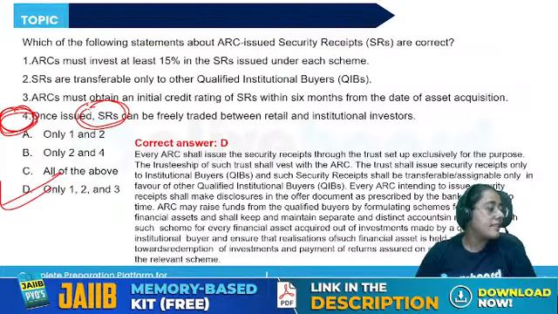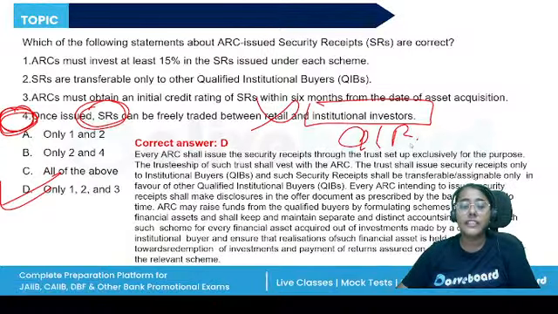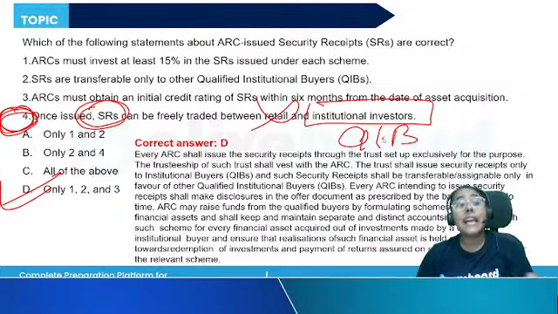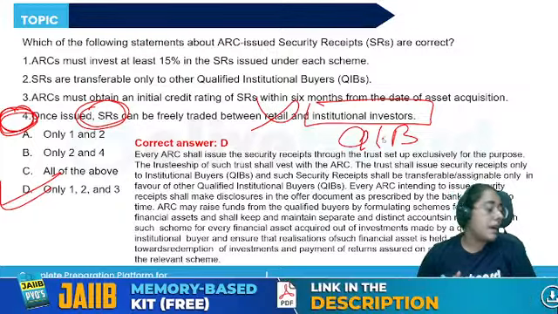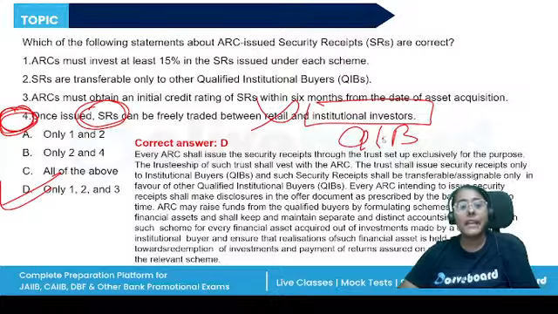They can be traded in the secondary market, but not to retail investors, only to qualified institutional buyers like banks, insurance companies, pension fund companies, and ARCs. They are institutional buyers. There's a lot of risk involved in security receipts that retail investors do not understand. That is why they're not allowed to participate in this market, right? Other than that, all the statements are correct.